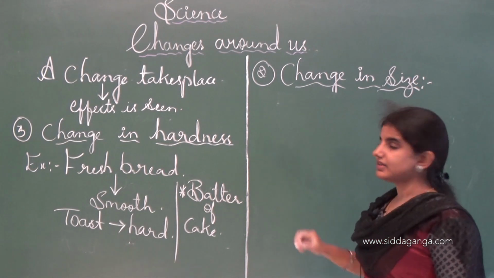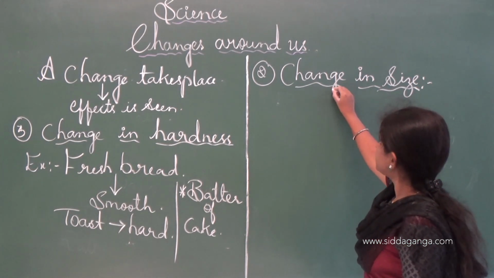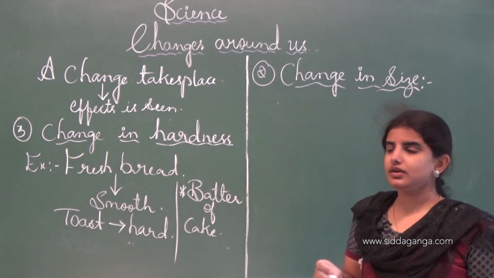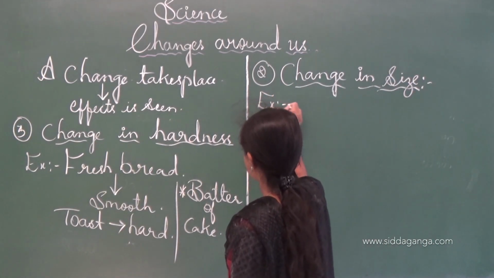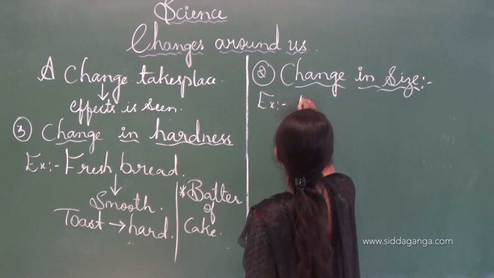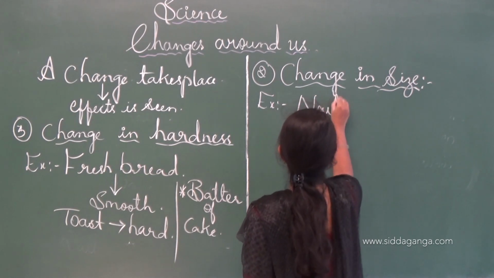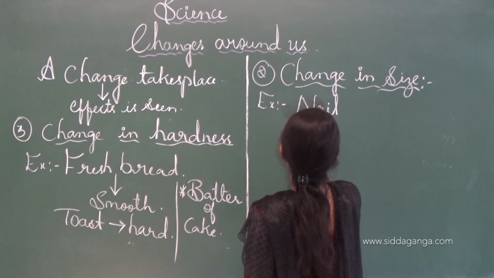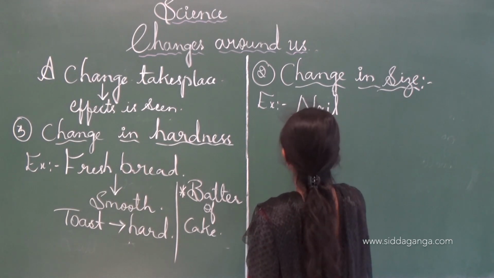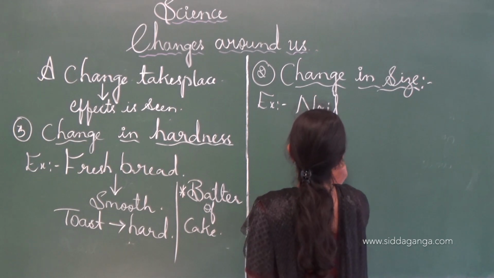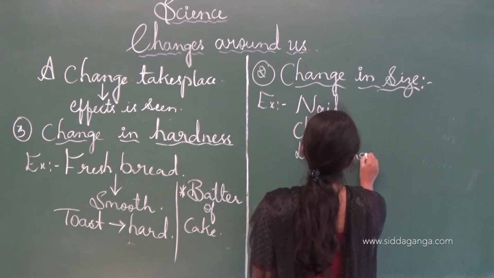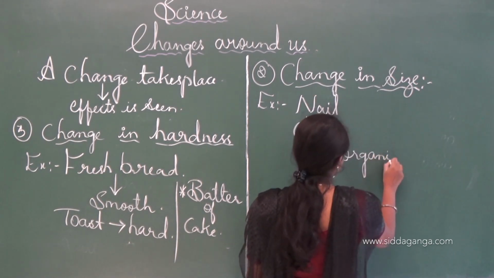See, change in the size is nothing but the size will be growing. Examples are nail, cloth, living organisms.